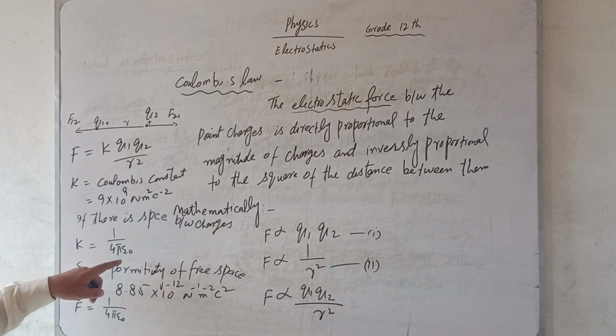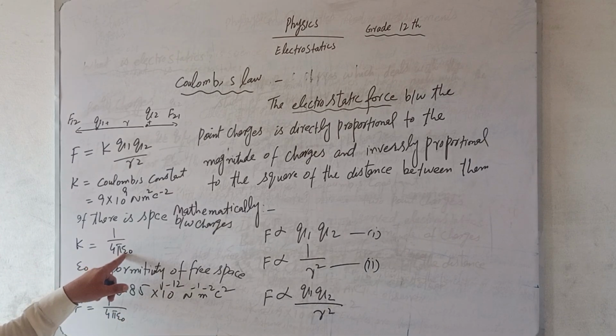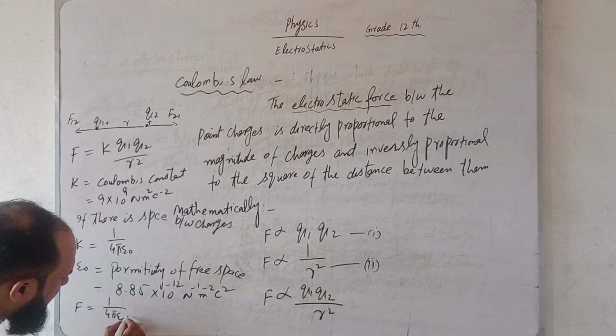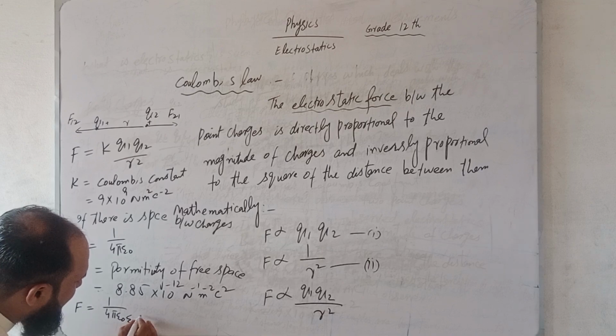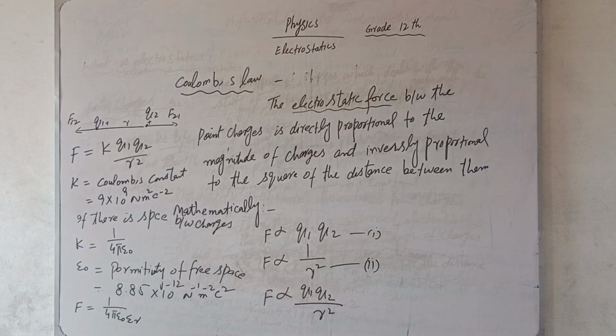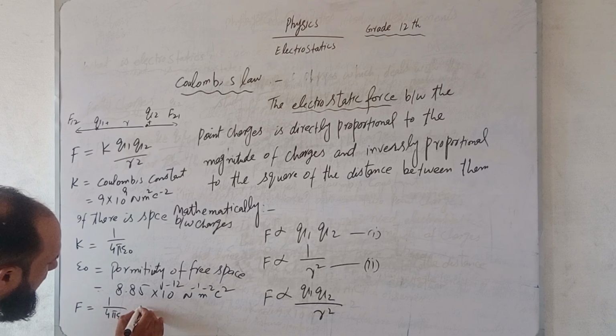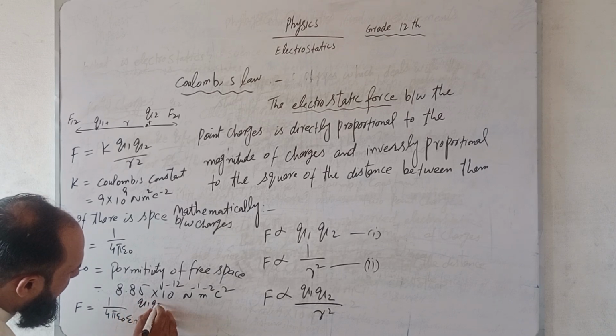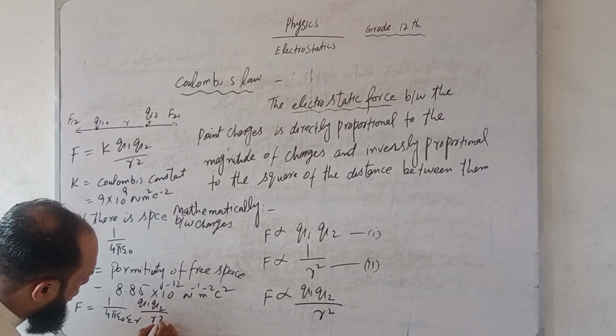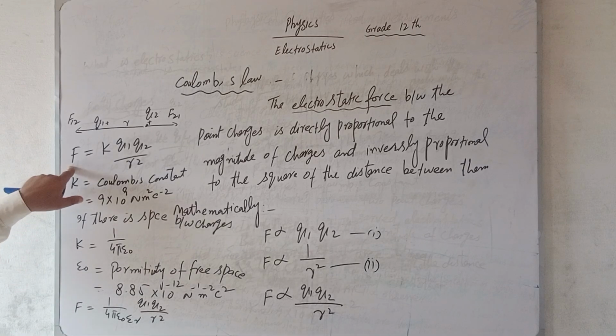This is the value of K in case of free space, but now we are using a medium. So the medium permittivity, known as relative permittivity, will also be used, and its impact on force will be that the force will decrease.